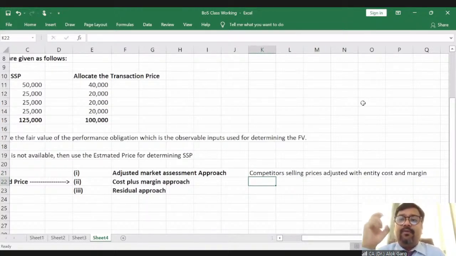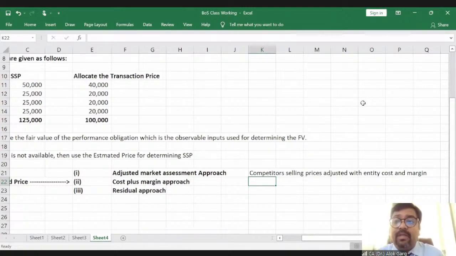So there are three performance obligations A, B, C, but you are not aware of the standalone selling price because the market values are not available. But of course you are able to identify, if I have to provide an installation service, what is my cost? For example, I need to pay 500 rupees to the technician or mechanic who will go and install the air conditioner at the customer premises.